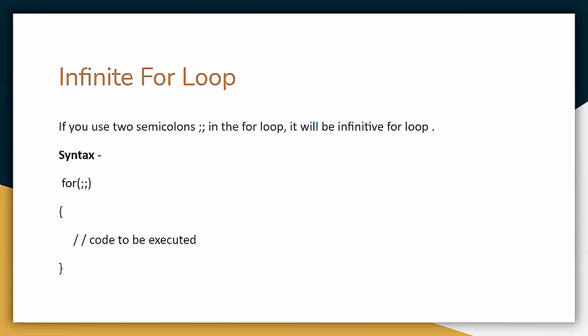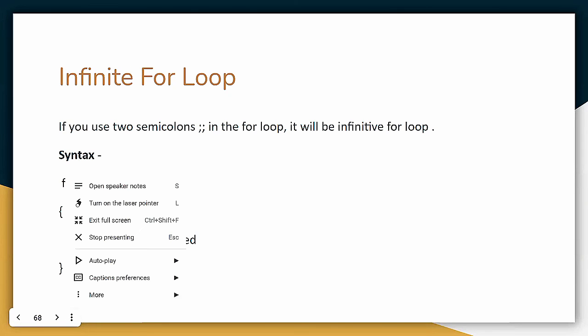Remember that one thing: in a for loop, if the condition part is not given, then it will repeat infinite times. Why? Now you are thinking why it's so. Because the condition part will be replaced by non-zero, so it is always true.